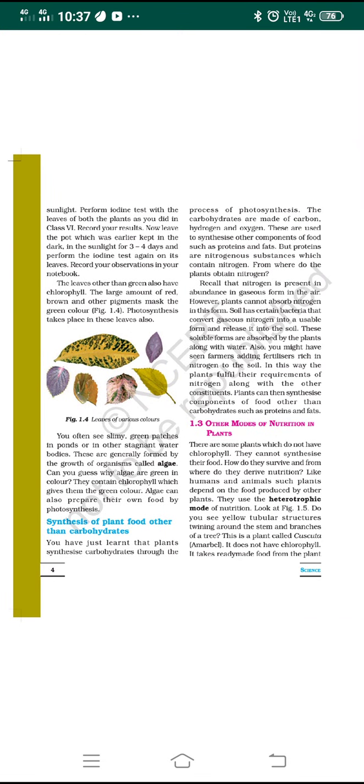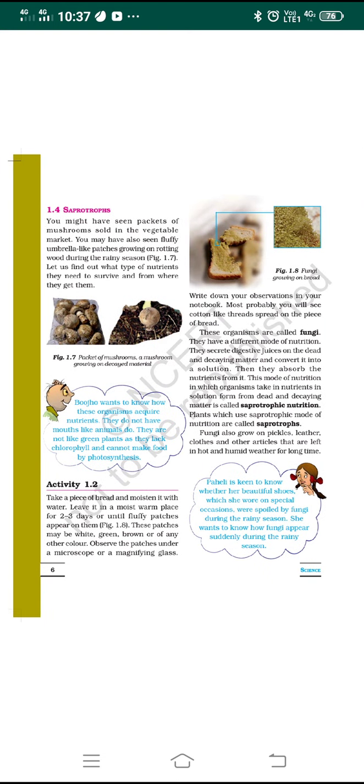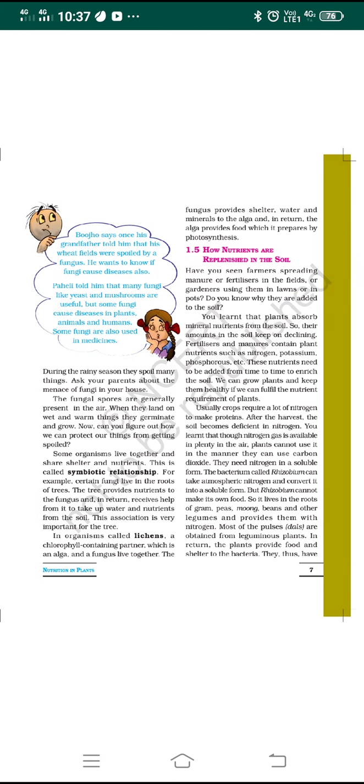In that, I will discuss the three types of nutrition: heterotrophic mode of nutrition, saprotrophic mode of nutrition, and symbiotic mode of nutrition.